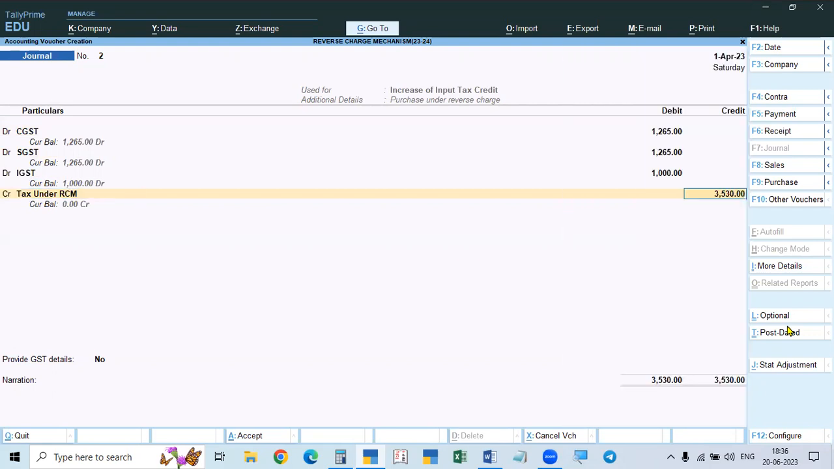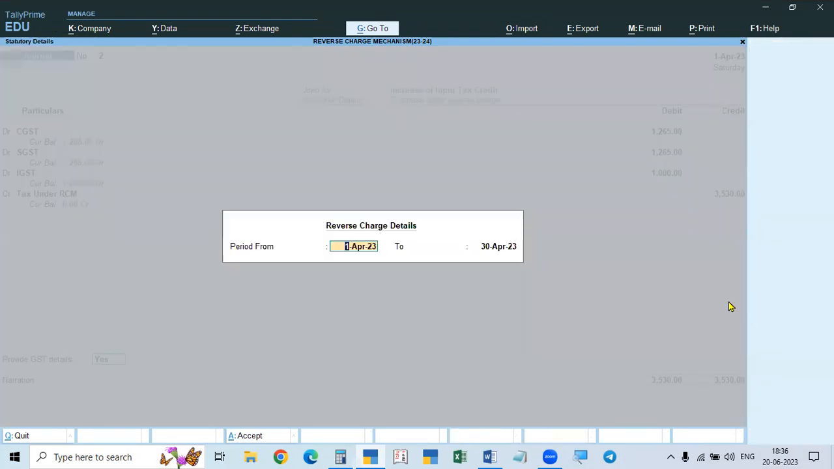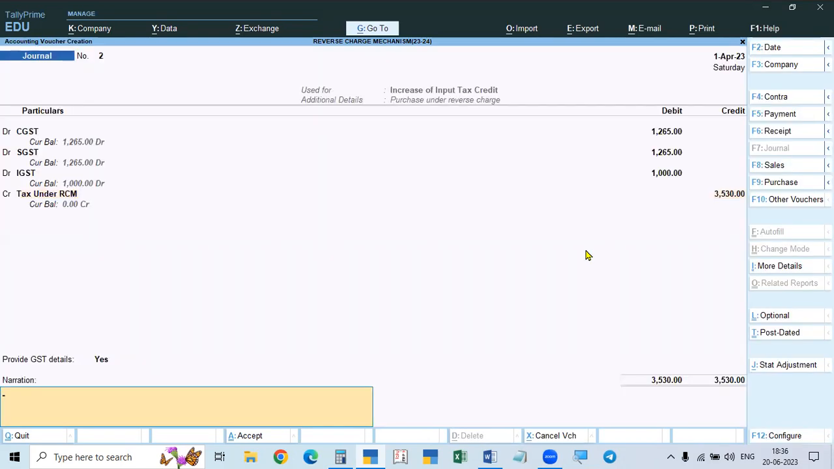And here, down below, you have to give the details: reverse charge details, period from 1st April to 30th April. It will not take 30th April, so I try 1st May. 1st May is also not taking because this is for June. That's why I do 1st April to 2nd April.